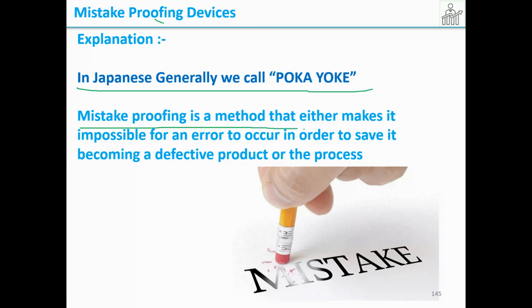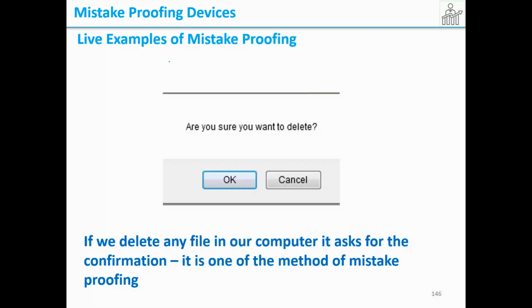Mistake proofing is a method that either makes it impossible for an error to occur, in order to save it from becoming a defective product or process. So, what do you understand from this? That means if any mistake happens unknowingly, it will not allow you to do it. That is the explanation for mistake proofing.